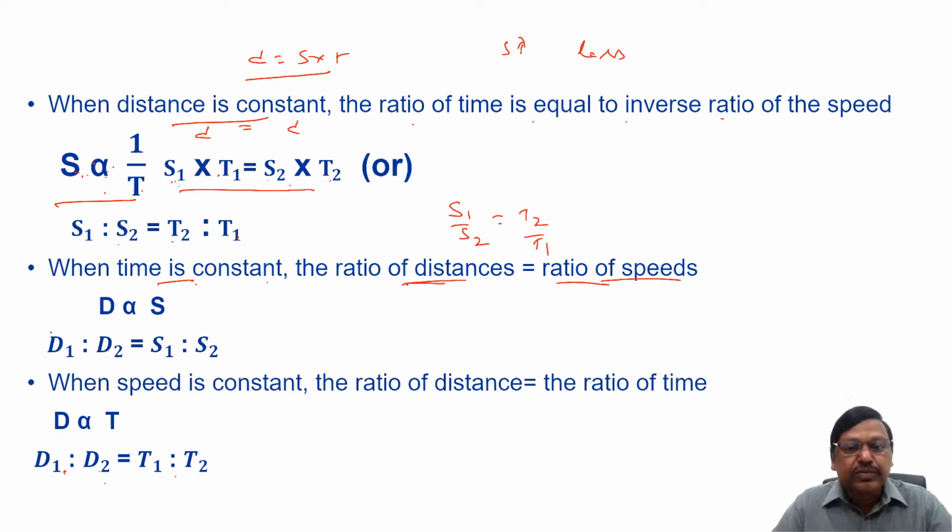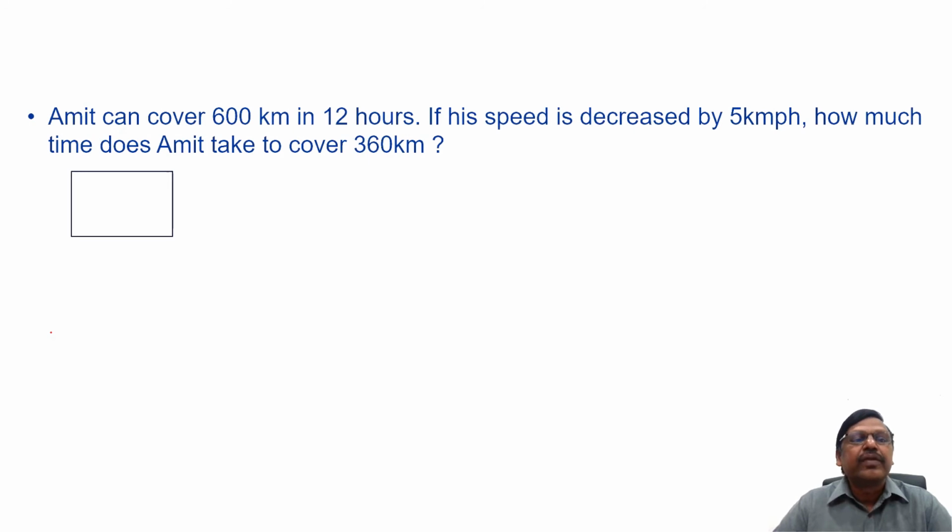Now we'll try to apply these basic ratios or formulae and solve a couple of questions, right? Let's start with the first example. Amit can cover 600 kilometers in 12 hours. If his speed is decreased by 5 kilometers per hour, how much time does Amit take to cover 360 kilometers? Please pause the video, make an attempt and then continue watching this.